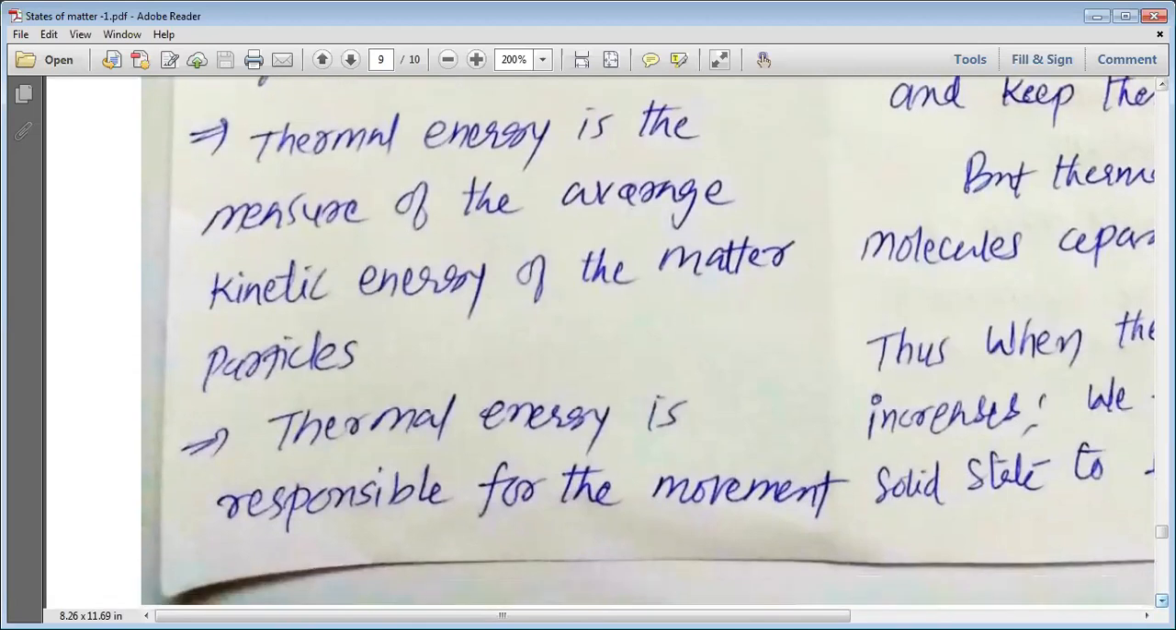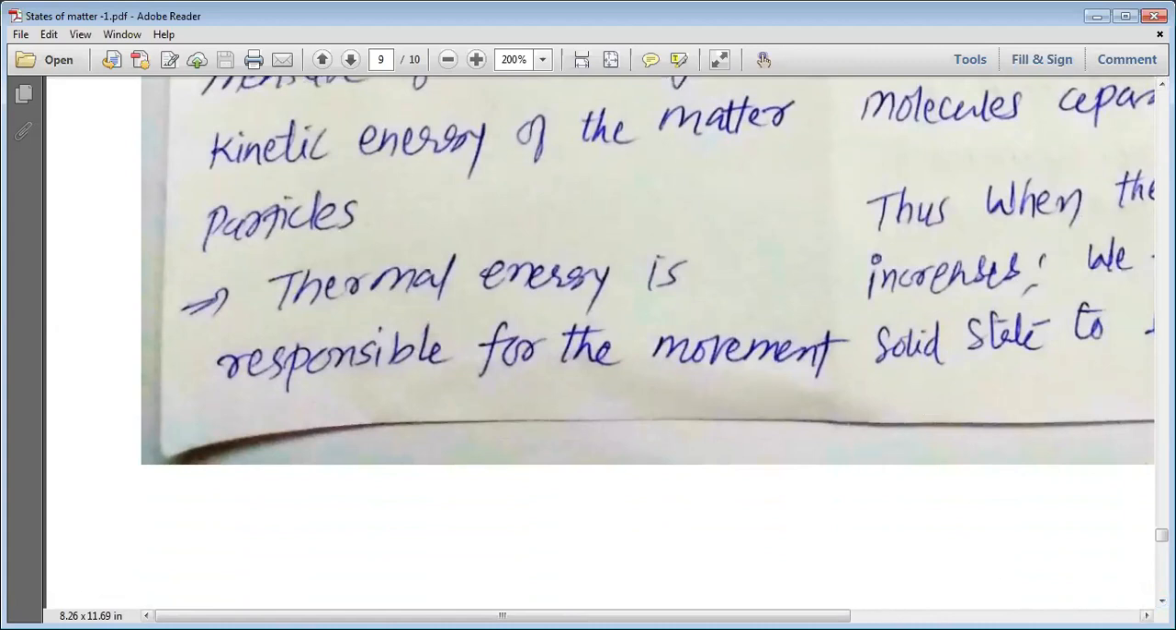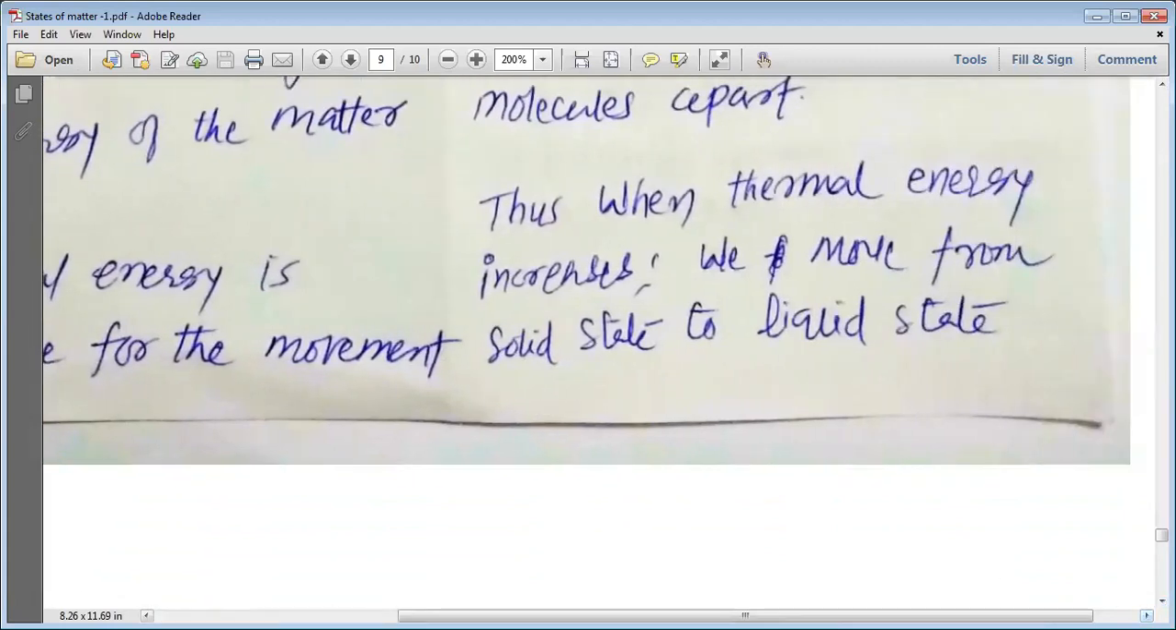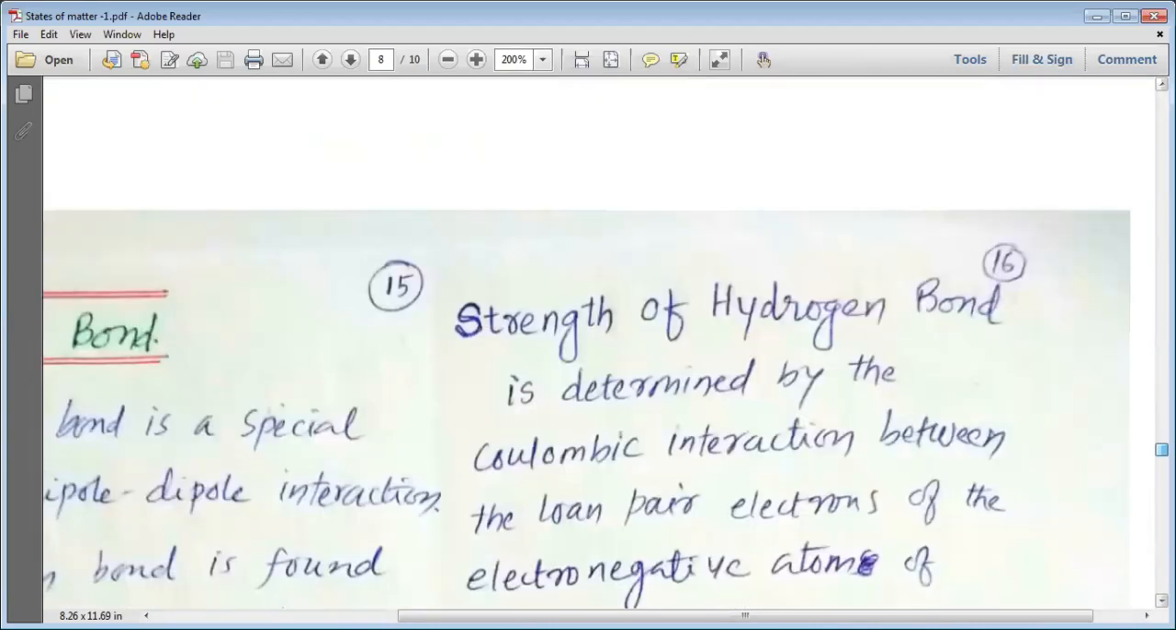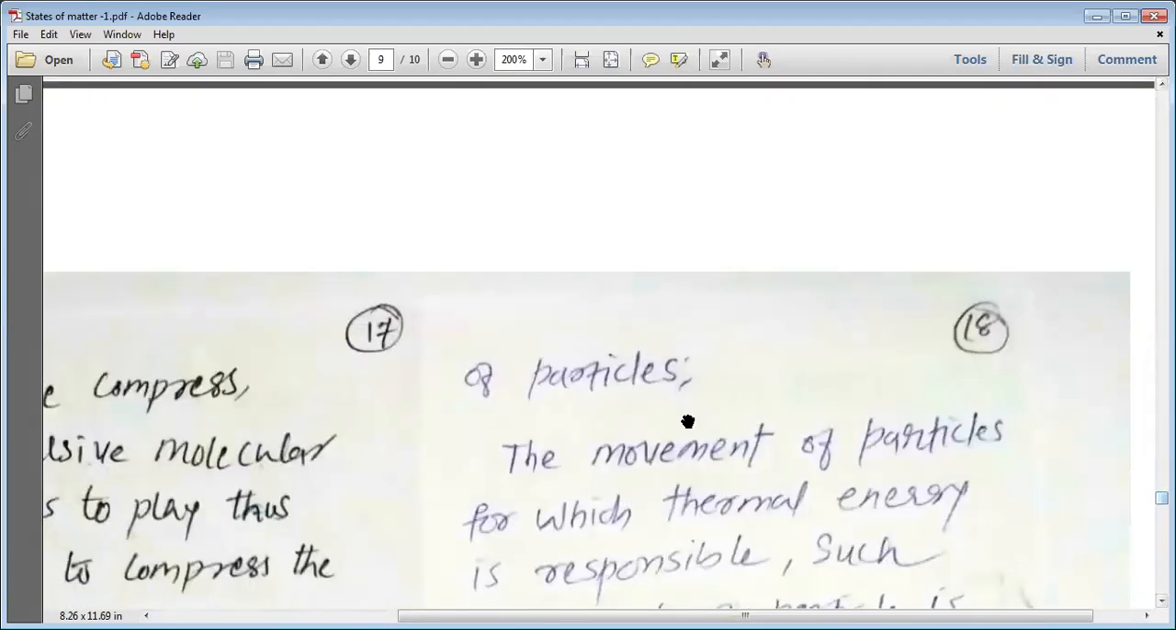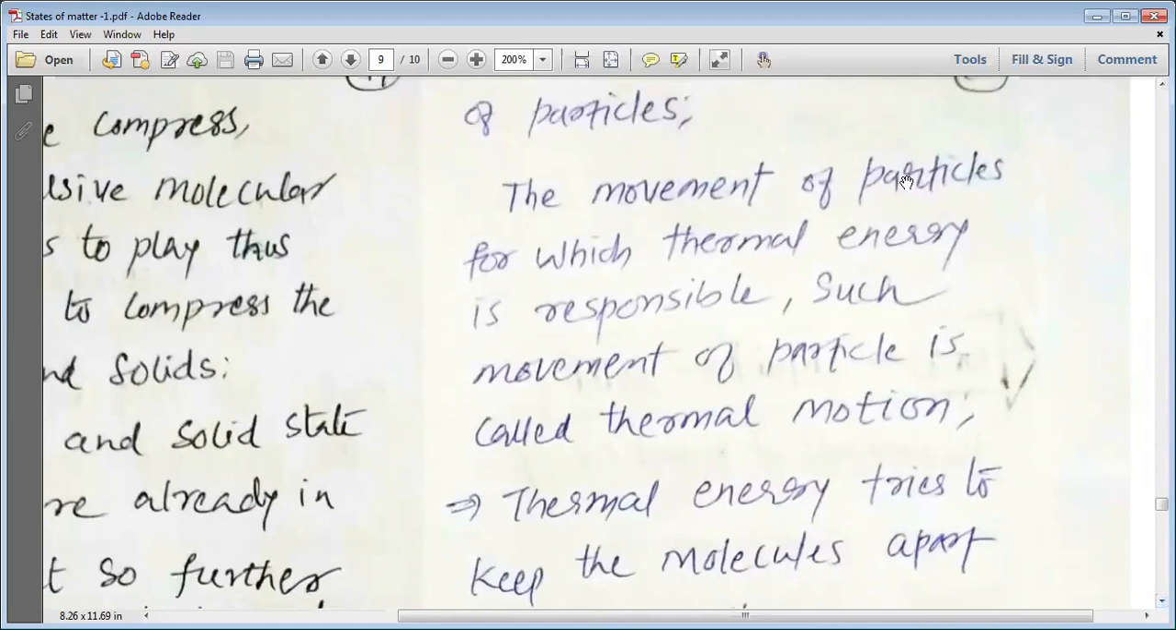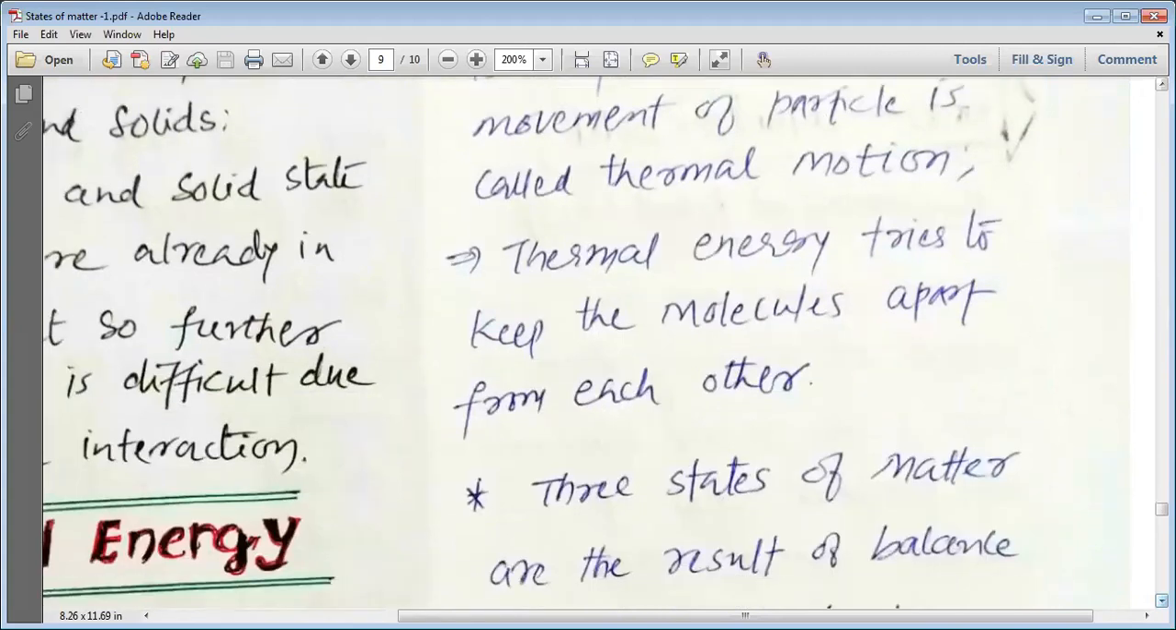Thermal energy is responsible for the movement of particles. Please remember that like kinetic energy, thermal energy is also responsible for the movement of particles. The movement of particles for which thermal energy is responsible is called thermal motion. Please remember, you may be asked for the definition of thermal motion. So what could be the thermal motion? The movement of particles for which thermal energy is responsible, such movement of particles is known as the thermal motion.